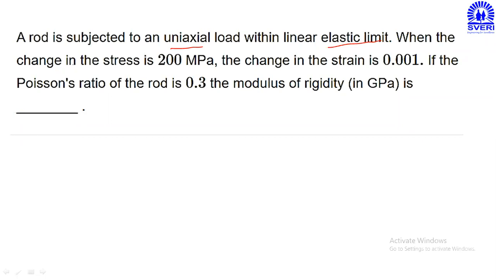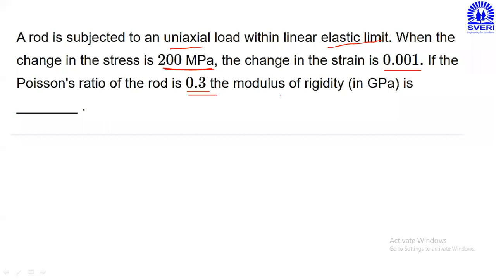When the change in the stress is 20 megapascal, the change in strain is 0.001. Strain is a unitless quantity, okay. Therefore, 0.001 is the strain value. Stress 200 megapascal, full stop. If Poisson's ratio of the rod is 0.3, that is mu equal to 0.3,